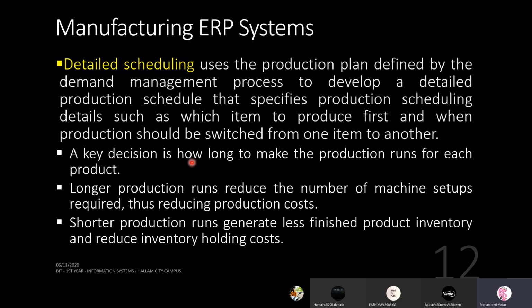So a key decision is how long to make the production run for each product. Right. So then you decide. So let's say item number 1, how long you're going to spend time in the company for doing that. In that case, you may fall into two scenarios. One is longer production runs or shorter production runs. Let's say you are taking a particular item, you are going to take a longer production run, which means you reduce the number of machine setups required, thus reducing production cost.